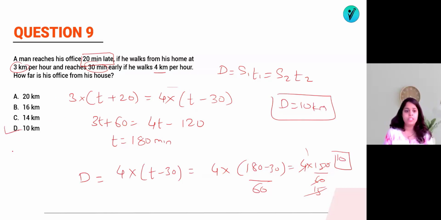You can substitute here also. Distance is equal to 3 into T, which is 180, plus 20, that is 200, by 60. So 3 ones are 3, 20s are 60, and 20 into 10 are. So the answer will be 10 kilometers. You can substitute in any one of them.